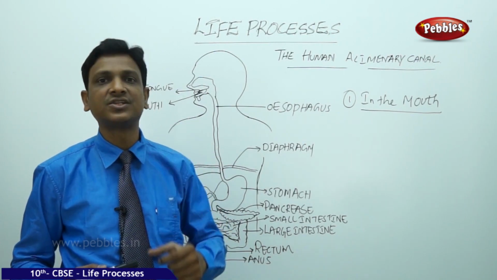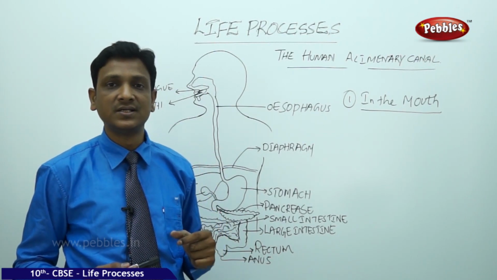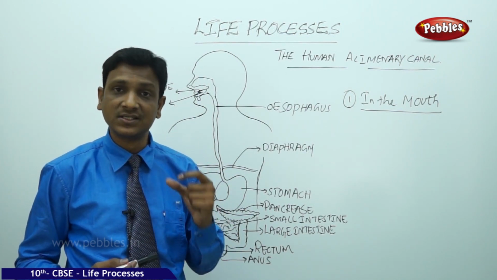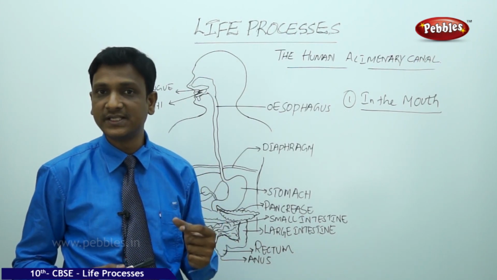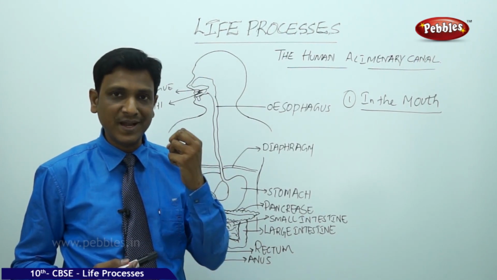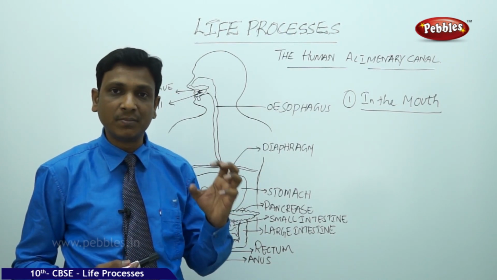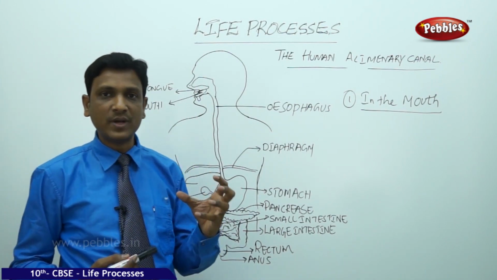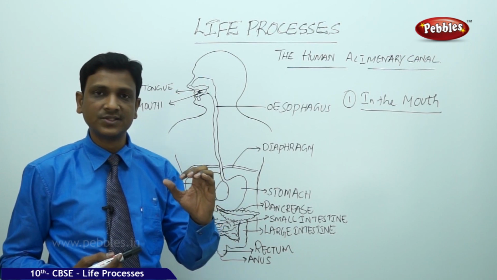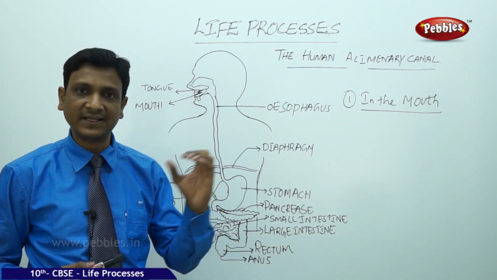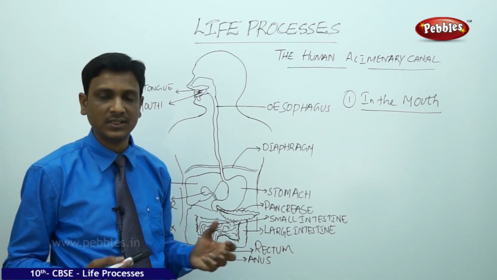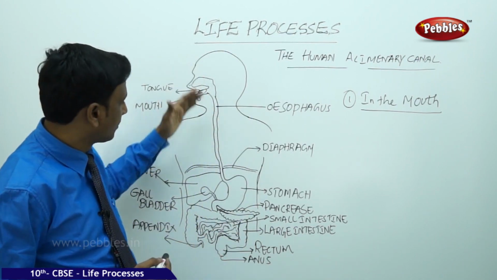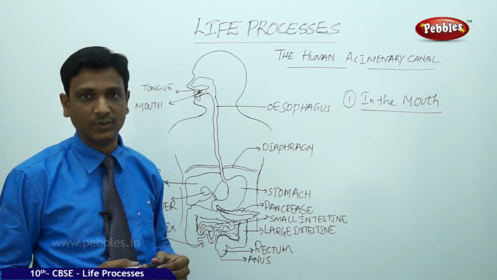Each has different texture, different level of hardness, different amount of water in them. Some foods are very dry, some foods are very hard like nuts, some foods are very soft and juicy, watery. So all these foods are to be made uniform. The complex bits of food should be made into simple and easy to absorb material. So the food has to be made into a fine, smooth and soft form, so that the nutrients can be easily absorbed into the blood circulatory system, into the body. This is achieved by the total apparatus, the digestion of the food.